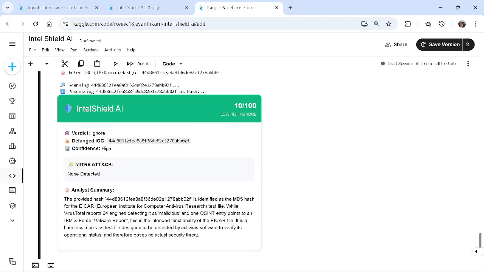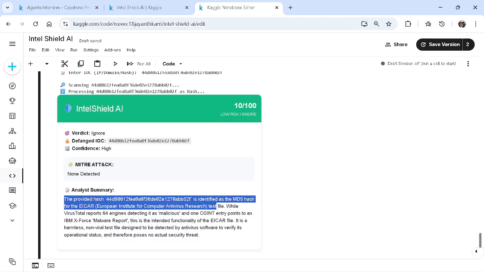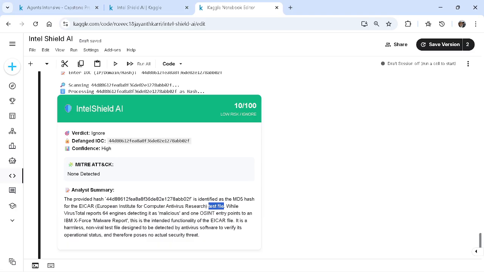It is marked as low. Why? Even though it's saying European Institute for Computer Antivirus Research test file, see it has detected it. It is used for test files, and even though it is marked as malicious, it is only used for testing purposes. There is no actual threat from this.